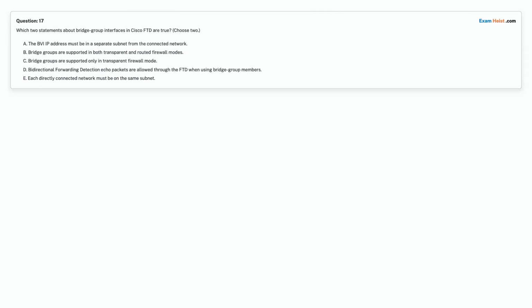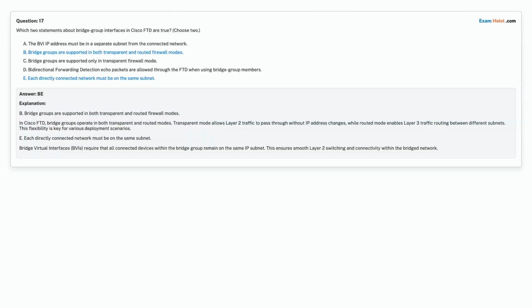Option D. Bidirectional forwarding detection echo packets are allowed through the FTD when using bridge group members. Option E. Each directly connected network must be on the same subnet. Choose the correct answer. Correct answer is option B. Bridge groups are supported in both transparent and routed firewall modes. Option E. Each directly connected network must be on the same subnet.